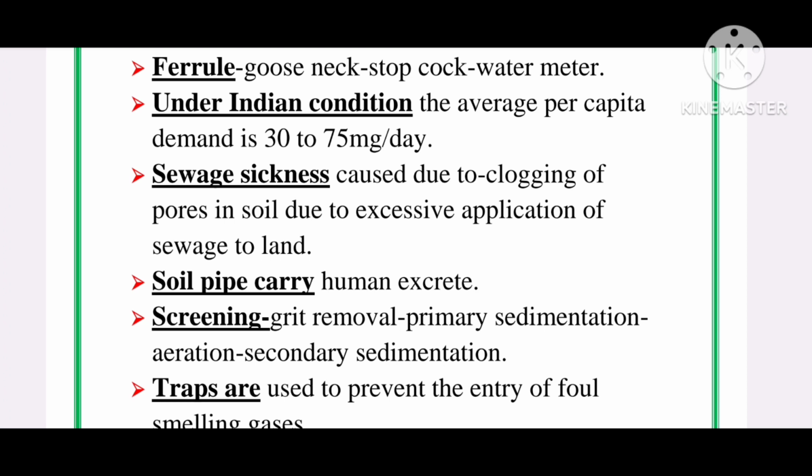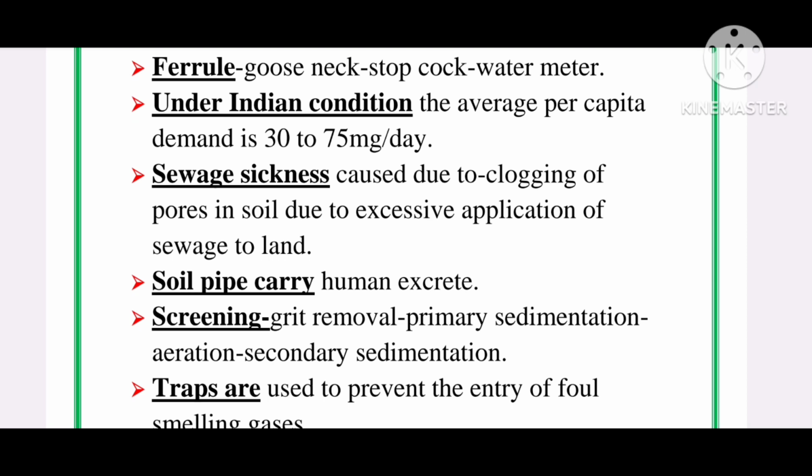So how it works: it reduces the flow velocity by detaining the sewage in them, thereby primary sedimentation occurs. The next step is aeration. From the primary sedimentation tank, the sewage flows into the aeration tank and is mixed with activated sludge. And these are rectangular tanks in which air is continuously introduced.